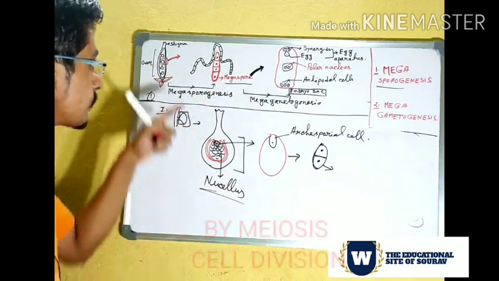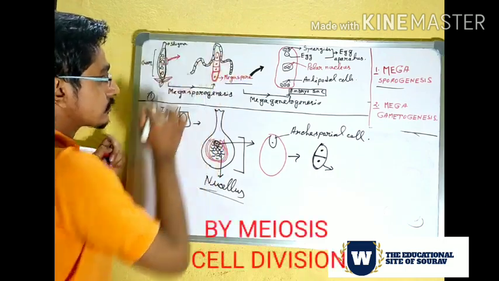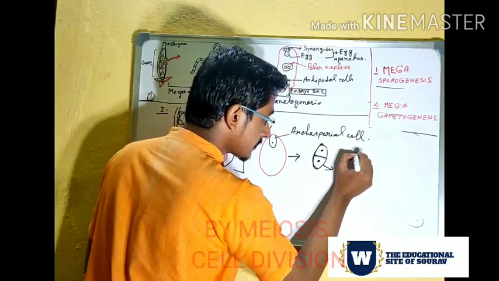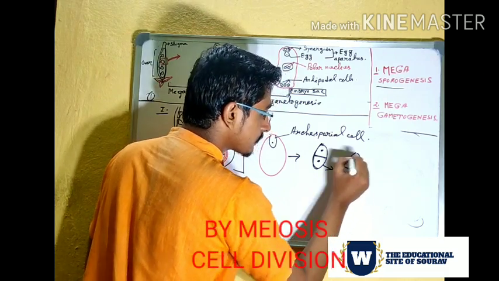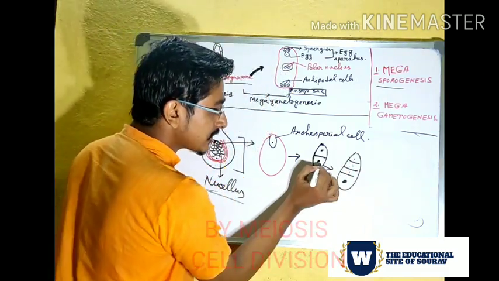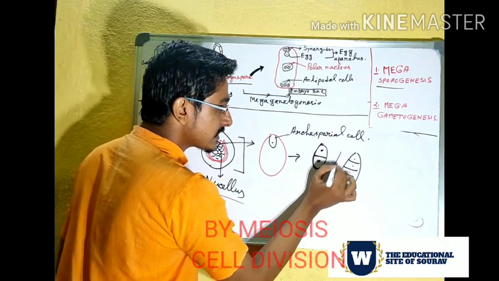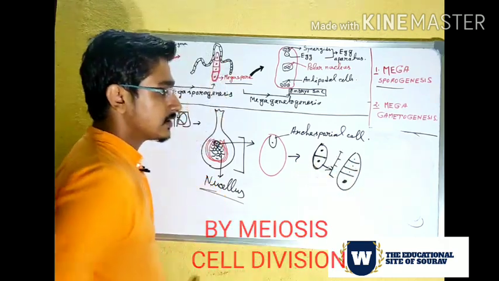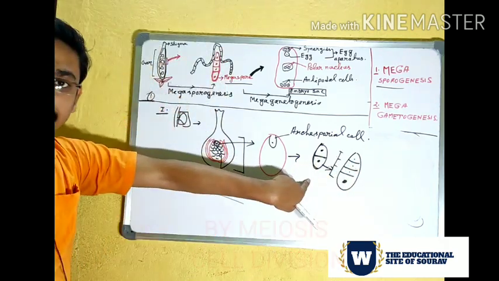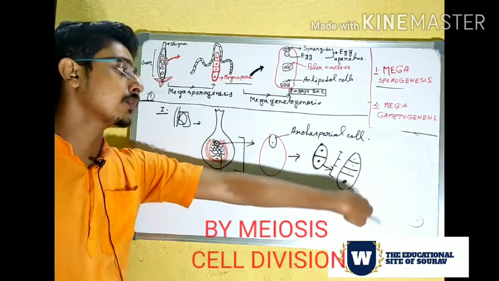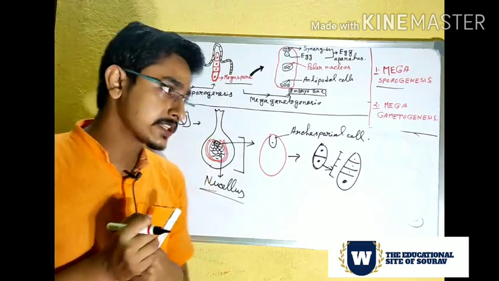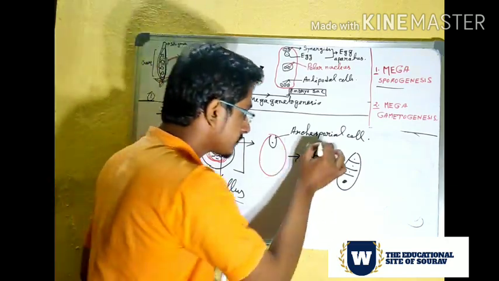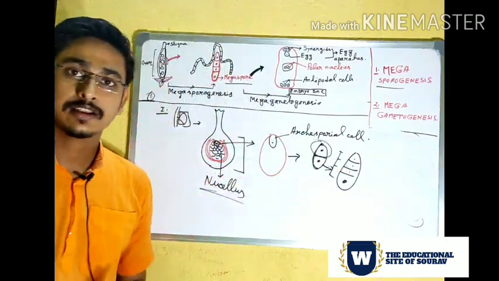How many megaspores? 4 megaspores. You can see in the drawing: 1, 2, 3, 4. Okay, from the lowermost part of this archesporial cell, you have to remember this, it will form the 4 megaspores. So there will be one question: what is happening with the uppermost cell?